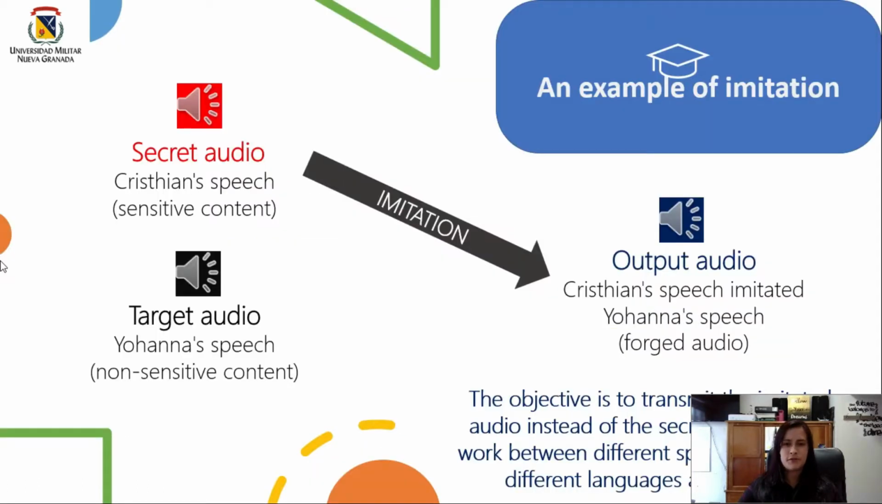Here I'm going to show you an example of imitation where we have a secret audio, we have a target audio, and an output audio. So the secret audio is the sensitive content, the content that we don't want others to listen. The target audio is used as the non-sensitive content, and we have a forged audio. So let's listen to the secret audio.